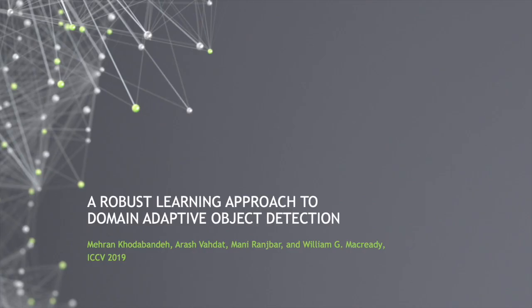In the third part of the talk, I would like to switch gears to object detection, and I want to show how we can use training from noisy labels in order to gain robustness against domain shift. This part of the talk is based on the work that we did at ECCV 2019.